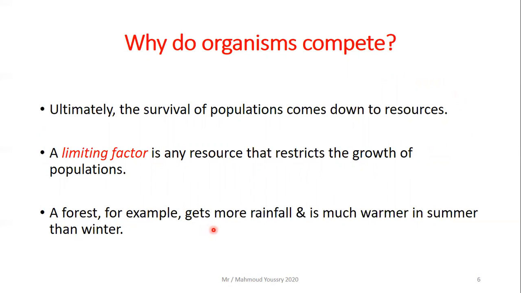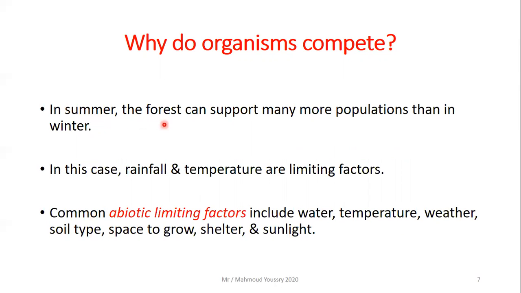A forest, for example, gets more rainfall and is much warmer in summer than in winter. So in summer, the forest can support many more populations than in winter. In this case, the rainfall and the temperature are limiting factors, but these are non-living things, so they are abiotic limiting factors.